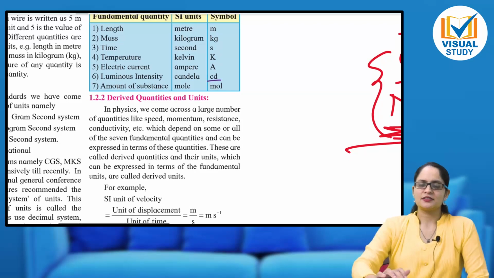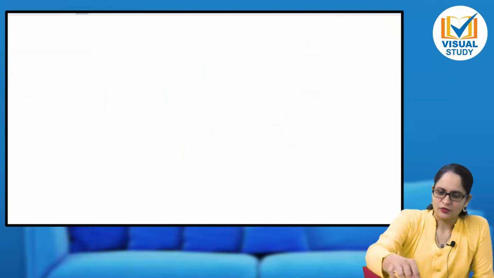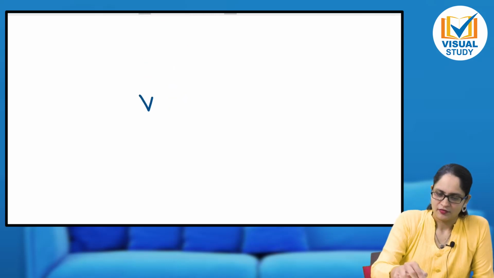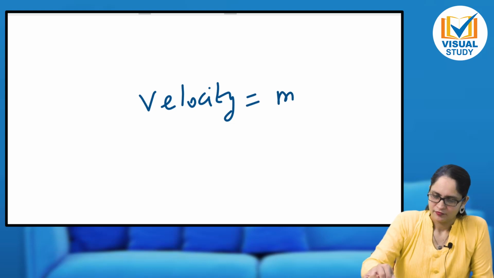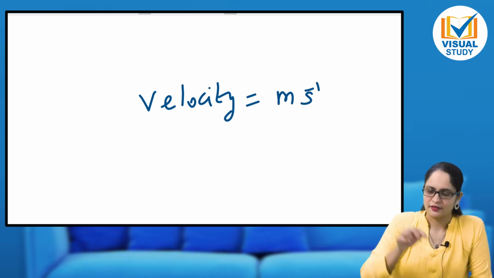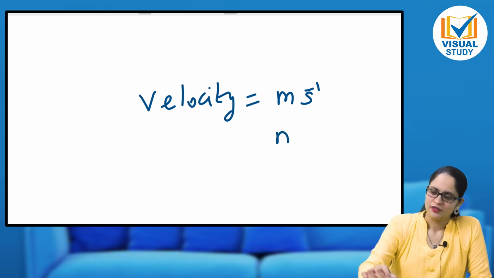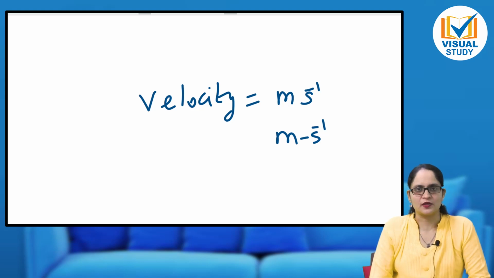Now let us see another type of units, that is derived units. What is the unit of velocity? See, velocity is meter per second. Meter second raised to minus 1. This is how we represent it, or we represent it like this: meter dash second raised to minus 1.